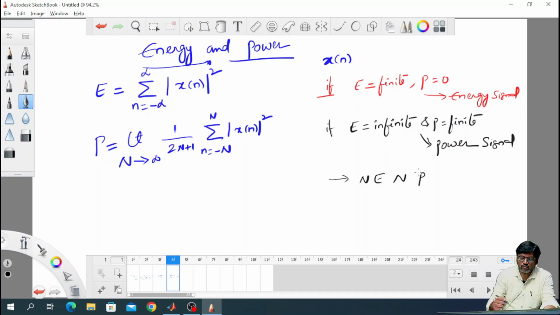So, to say the signal is an energy signal or a power signal, you must evaluate both the energy and the power of a discrete time signal. If the energy is finite and the power is 0, then the signal is said to be an energy signal. If the energy is infinity and the power is finite, then the signal is said to be a power signal. If the two conditions fail, then the signal is said to be neither energy nor power.